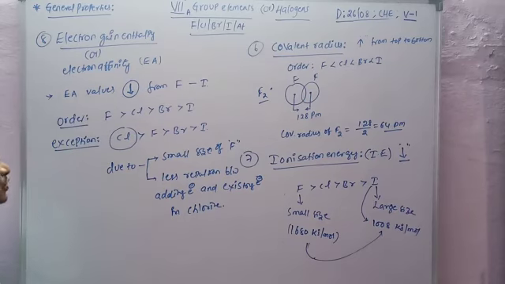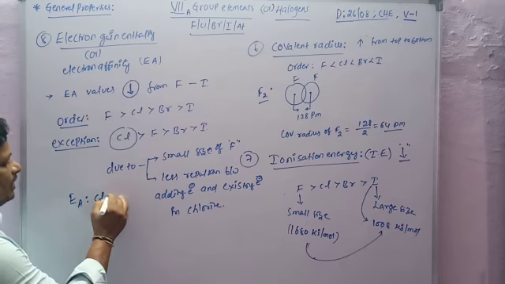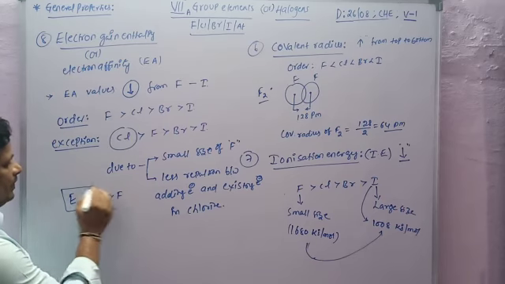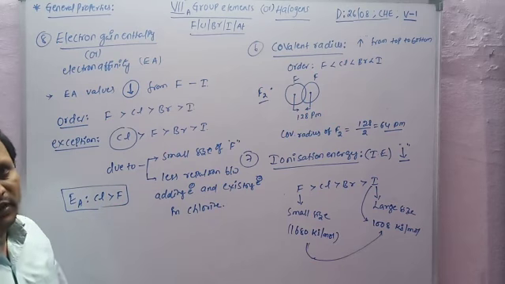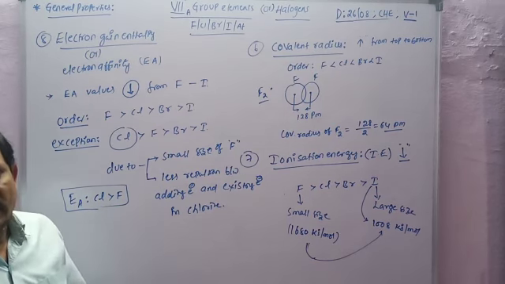So due to these two reasons, the electron affinity of chlorine is greater than fluorine. Okay, so now the next one is electronegativity.